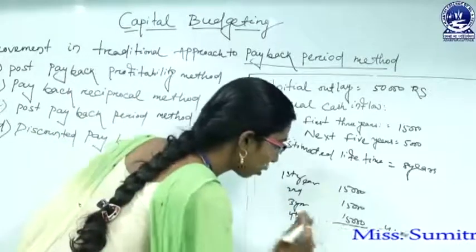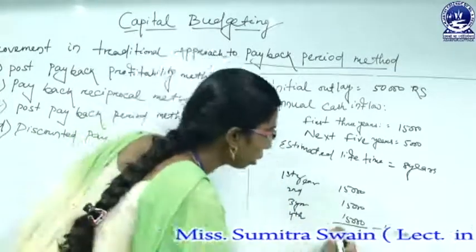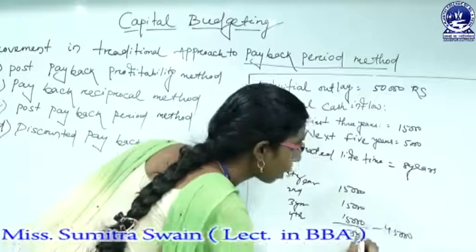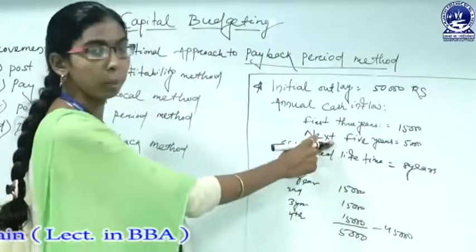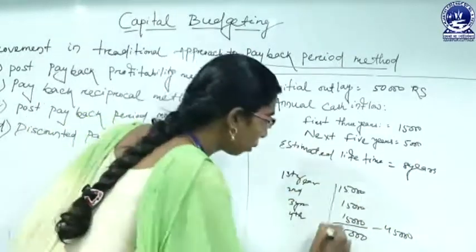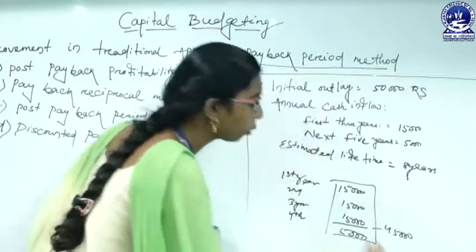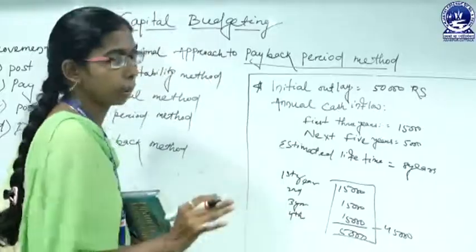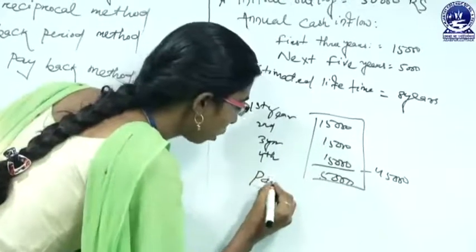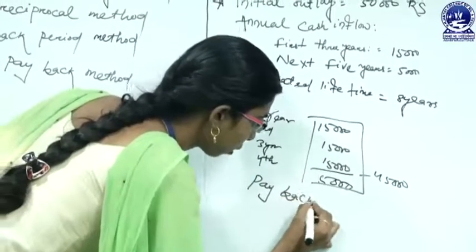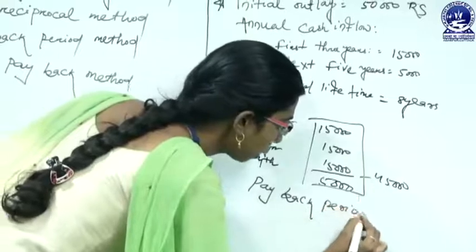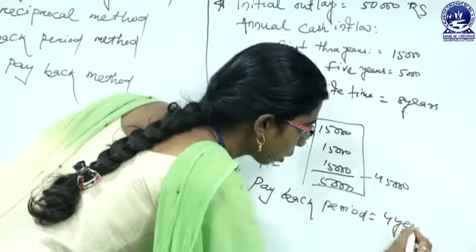So in the next year, the fourth year, we will get back the 5,000 rupees as mentioned in the question. So in 4 years we have already completed recovering our investment money. This is what we call our payback period. Our payback period is 4 years.